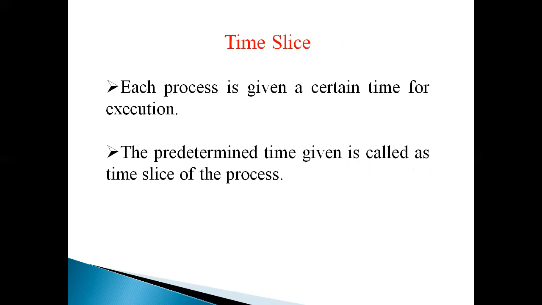Some time slice is given to each process so that a process does not use the CPU indefinitely. It means within the time slice, the process will use the CPU only for a limited time. The limited resource will be used under this priority. So these are the four types of priority.